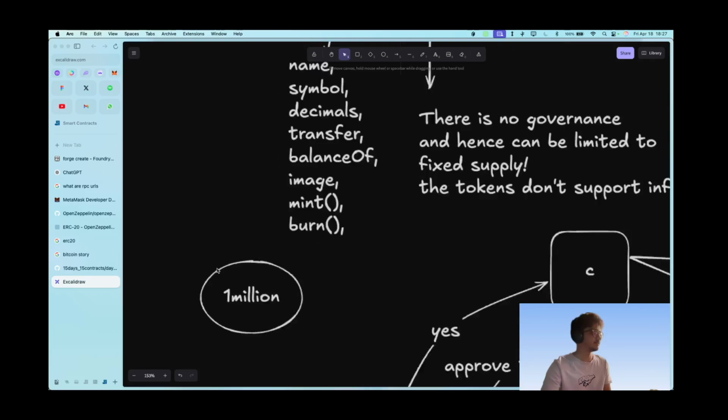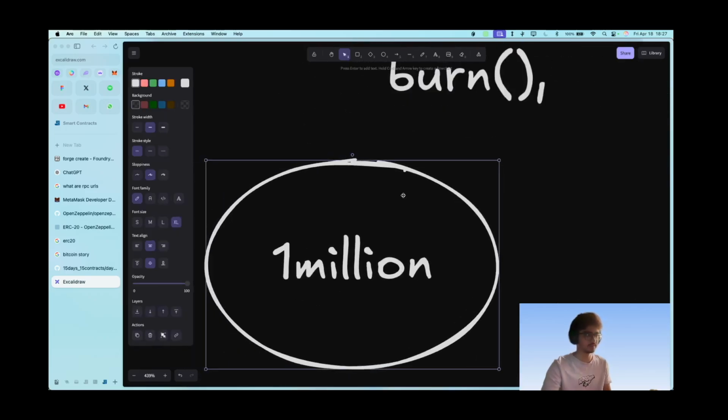So this is something called the initial supply of a token. 1 million tokens are released at once and then it is locked forever. There are only 1 million of them out there. There can be a decrease in the supply and there can be an increase in supply if demand arises and if everyone agrees that there is a need to print more tokens. Okay, so let's get into this.